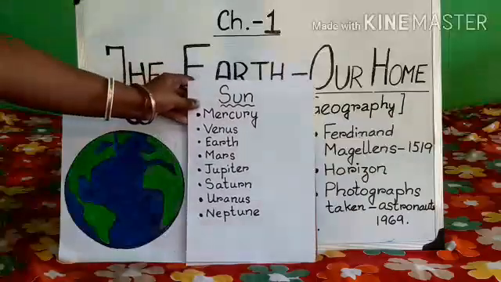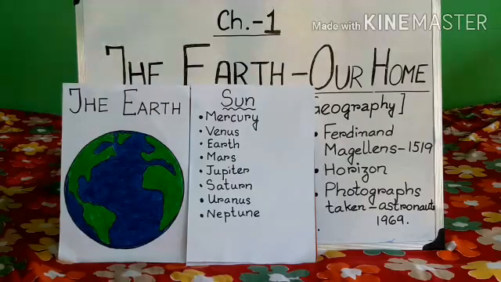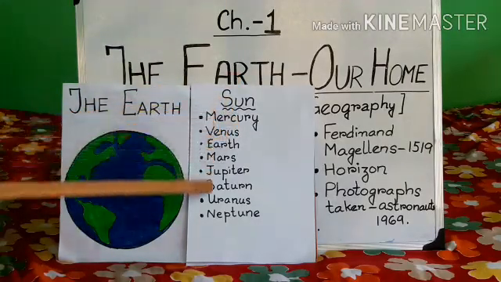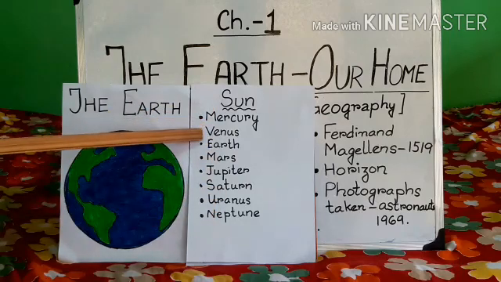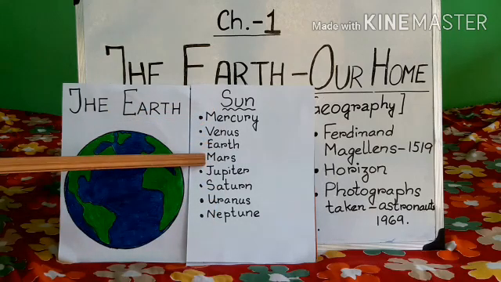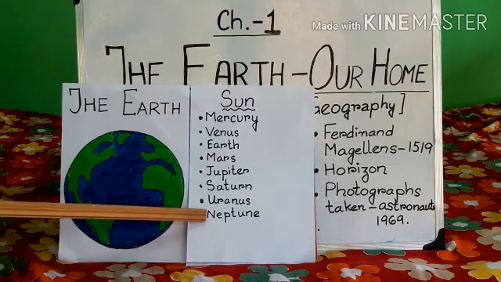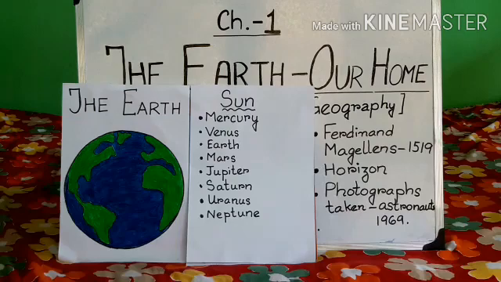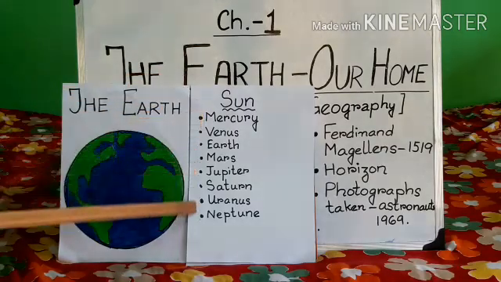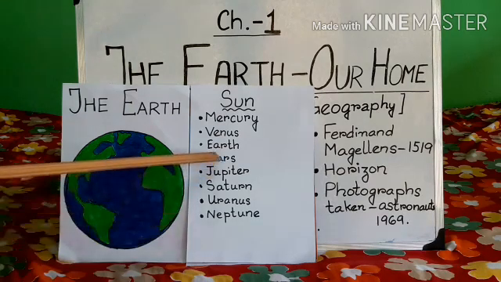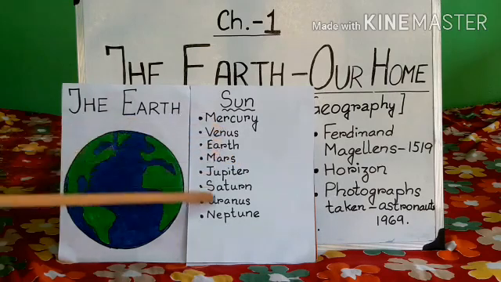So, well, look at this. If you all can remember. Sun, and there are 8 planets. Mercury, Venus, Earth, Mars, Jupiter, Saturn, Uranus and Neptune. Okay. The sun and its 8 planets make our solar system. The earth on which we live is one of the 8 planets. See, Earth. Earth is one of the 8 planets.